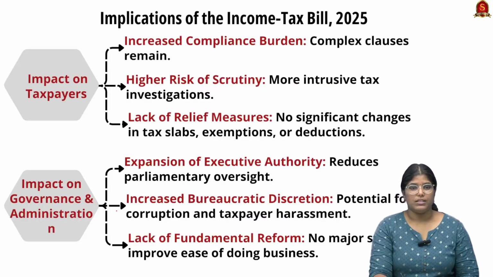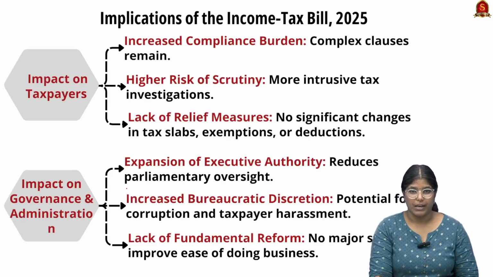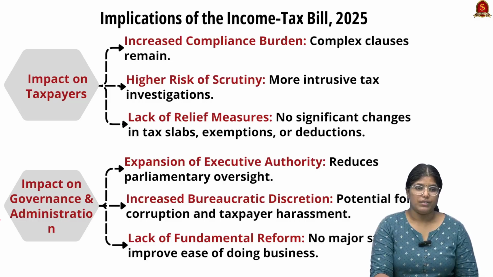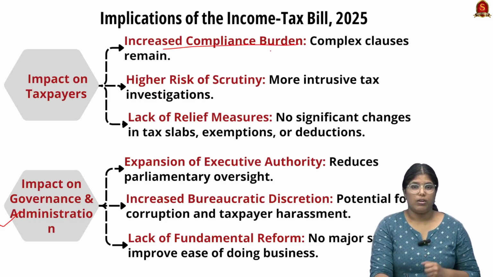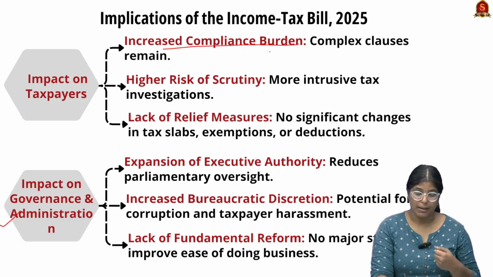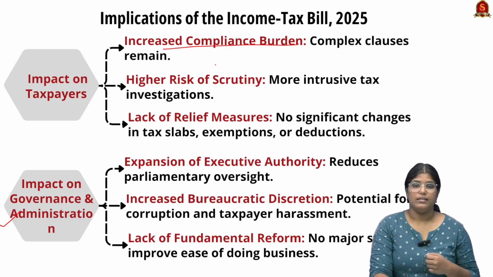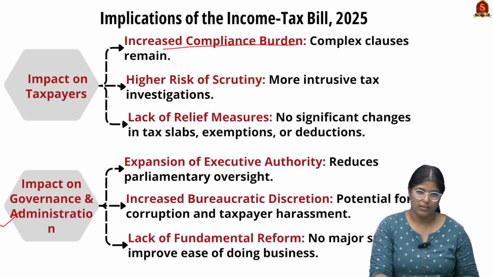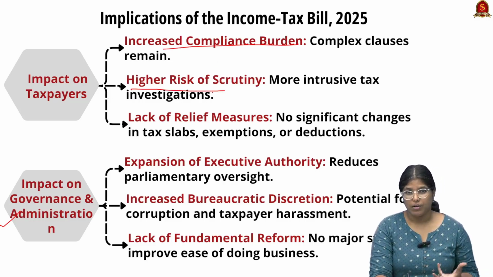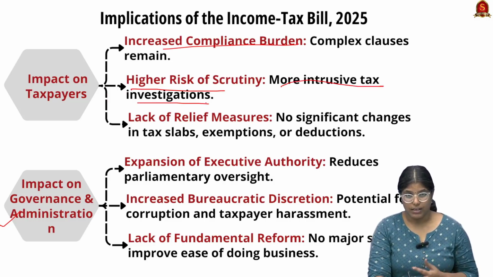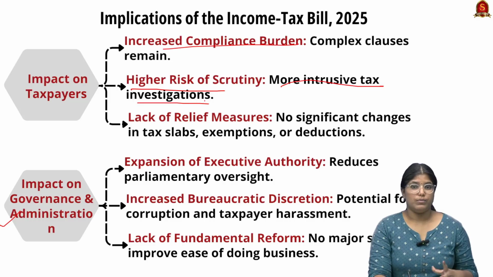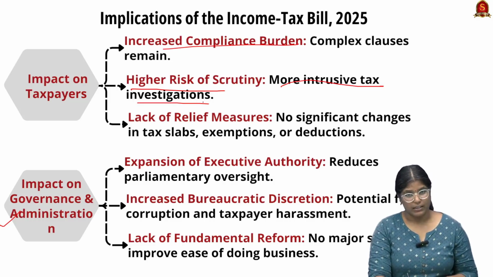Now, moving on, we shall see about the implications of the Income Tax Bill 2025. First, we shall see about the impact on taxpayers. So, it will increase the compliance burden. So, there are a lot of complex clauses that will increase the burden on the taxpayers. Secondly, there is higher risk of scrutiny. More intrusive tax investigations will be there. So this will again put a burden on the taxpayers.